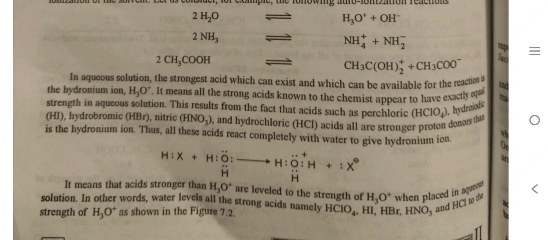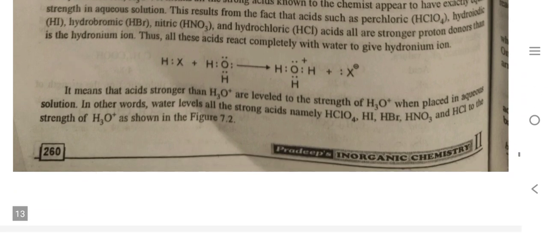Thus, all these acids react completely with water to give the hydronium ion. It means that acids stronger than H3O positive are leveled to the strength of H3O positive when placed in aqueous solution. In other words, water levels all the strongest acids, namely HClO4, HI, HBr, HNO3, and HCl, to the strength of H3O positive.